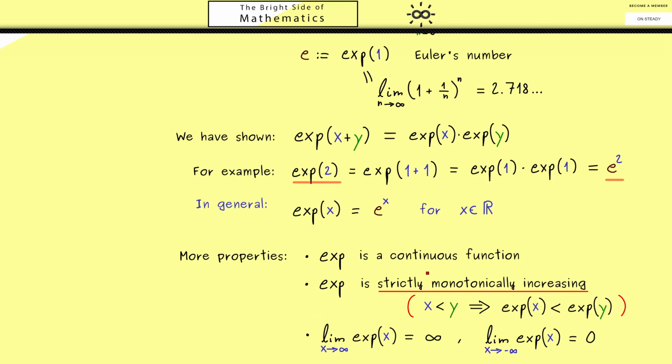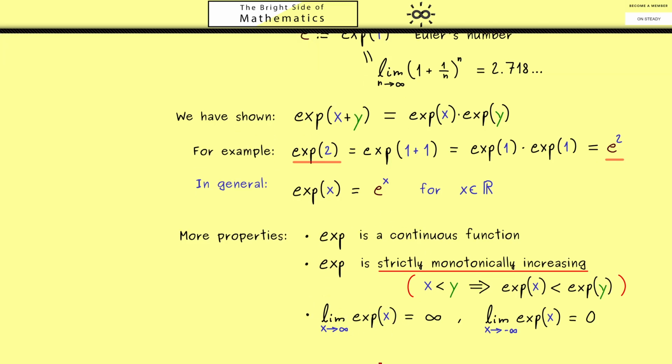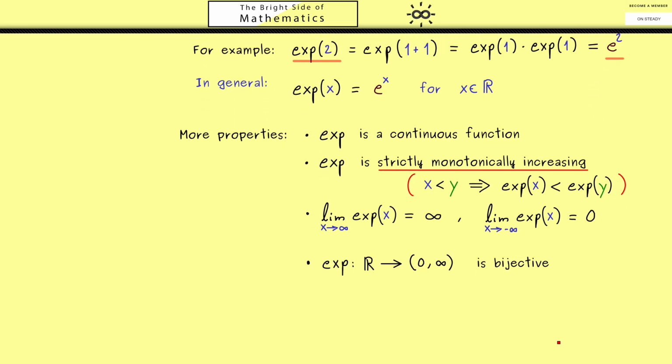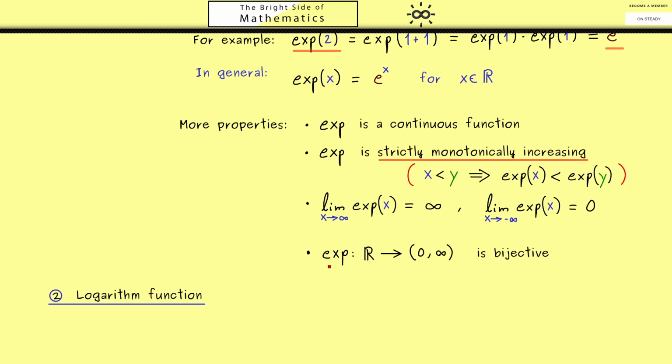Now, one important conclusion here is what we will need for the next example. Namely, now you are able to show if we change the codomain to (0, infinity), so the interval of the positive numbers, then we get a bijective map. Indeed, that's not hard to show when you know all the other things here. And of course, now you already know, a bijective map has an inverse map. And this inverse is what we usually call the logarithm function.